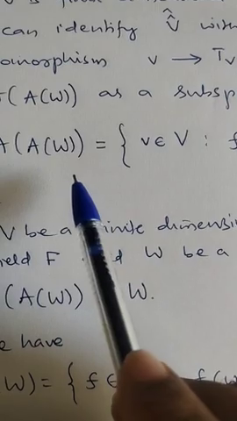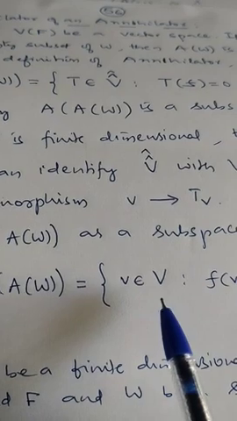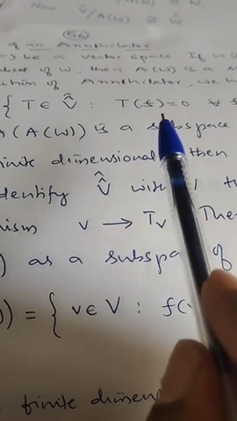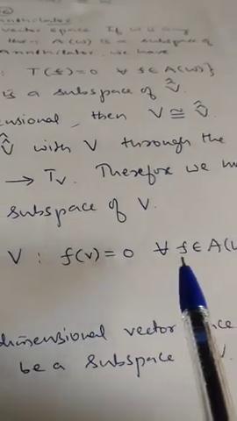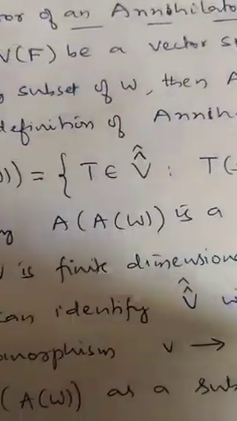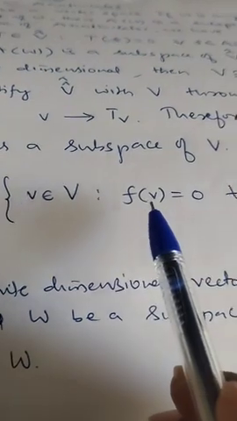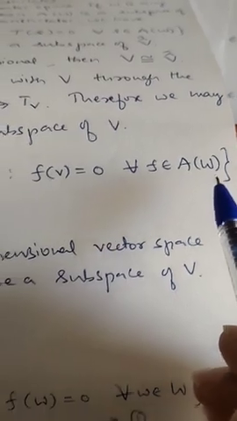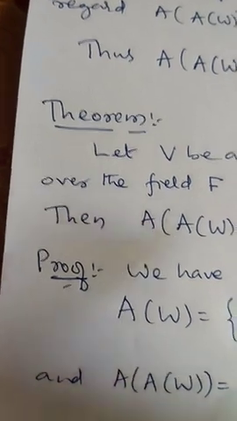Okay. So, A of W is the set of all T belongs to V double cap. Instead of T belongs to V double cap, I will take the set of all v belongs to V such that T of f is what? T_v of f means f of v. Therefore, the set of all v belongs to V such that f of v is equal to 0. This is the definition we have already learned, because T_v belongs to V double cap means T_v of f is, as we have defined, f of v. So, the set of all v belongs to V such that f of v is 0 for every f belongs to A of W.